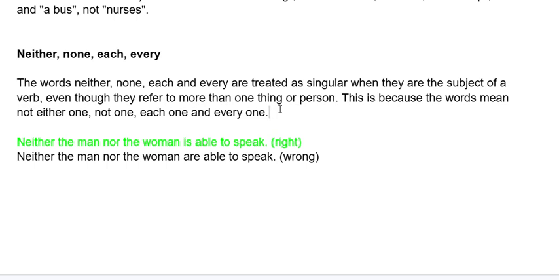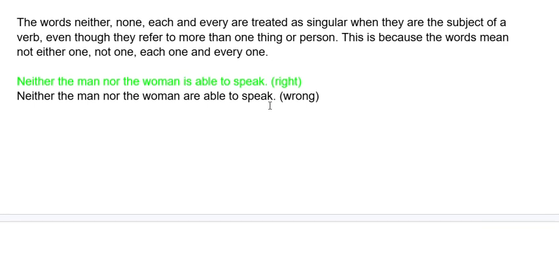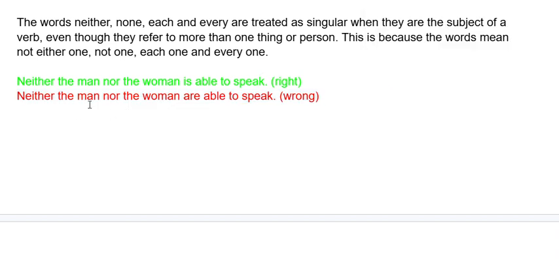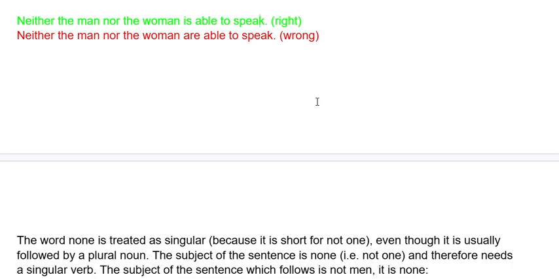Neither the man nor the woman is able to speak. Now the wrong statement is if we say neither the man nor the woman are able to speak. We do not say like this. This is the wrong thing.